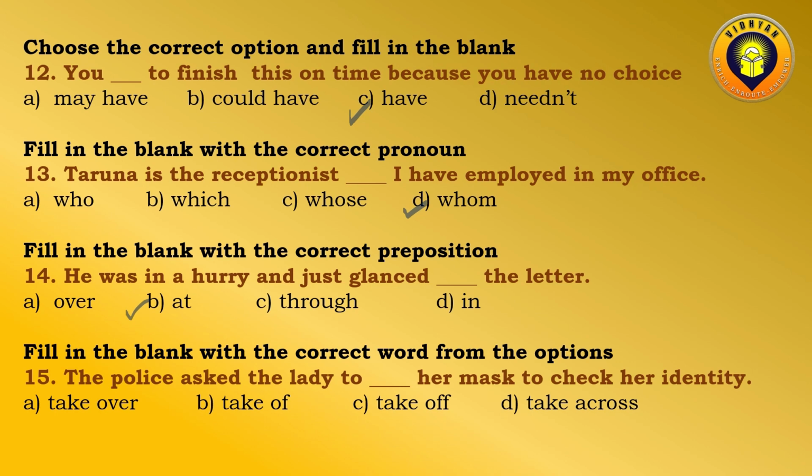Fill in the blank with the correct word from the options. The police asked the lady to dash her mask to check her identity. Now four options have been given: take over, take off, take across. Now take across, taking someone across some place, is not going to work. Take over means taking something, or we can say a company has taken over this company, means it has taken charge. Okay, so we have two options left: take off.